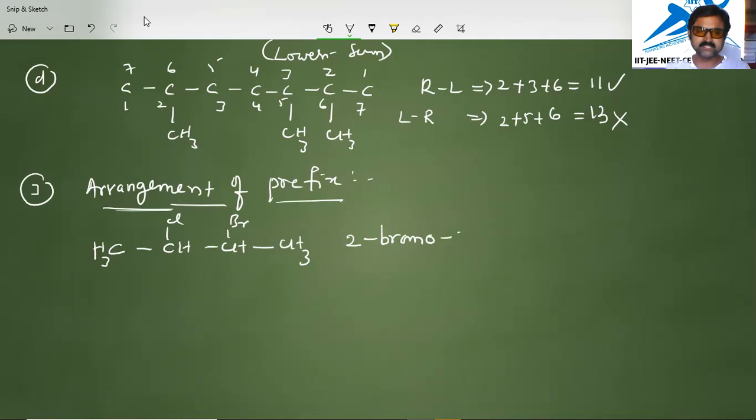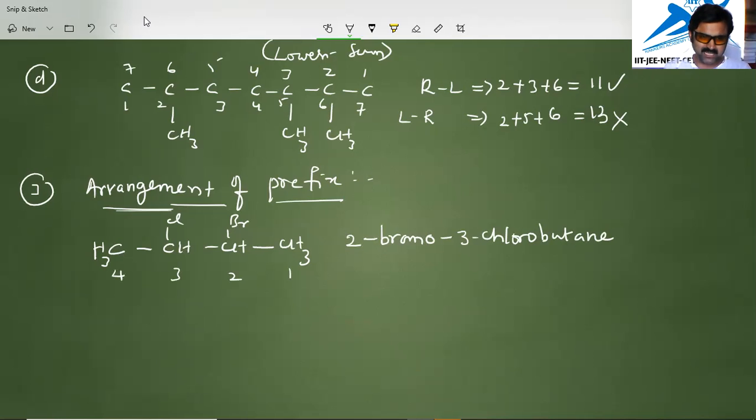The chloro is present on the third carbon, so it is 3-chloro, and the root word is but, and the functional group is alkane, so ane. All this happened when we started giving numbering from right to left. So it is 1, 2, 3, 4. In this manner we have given the numbering.